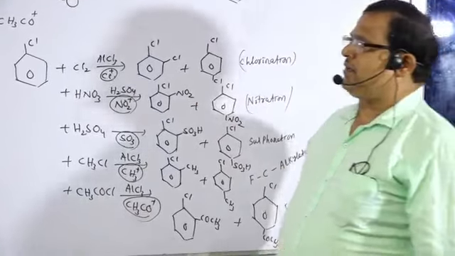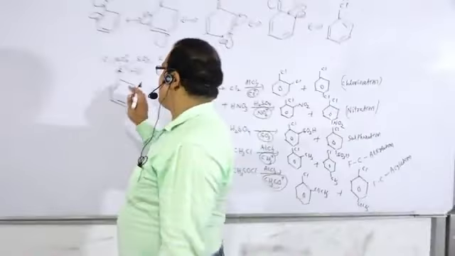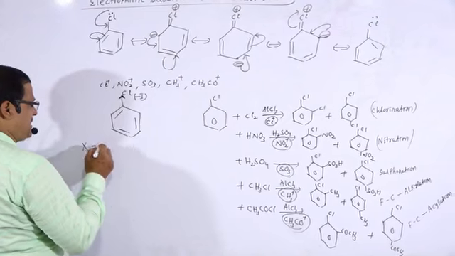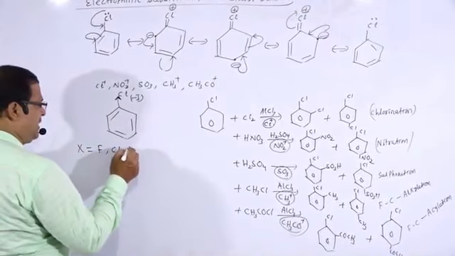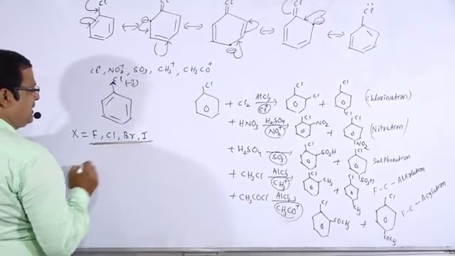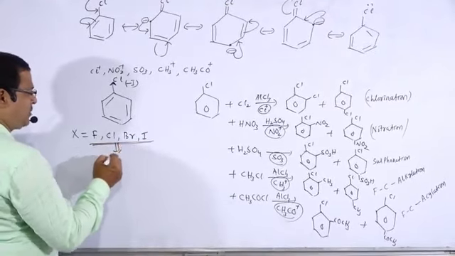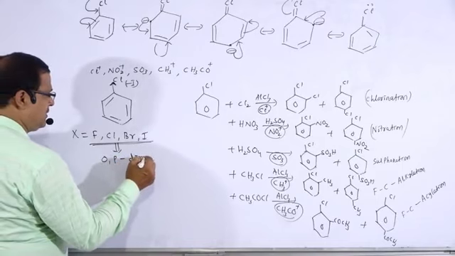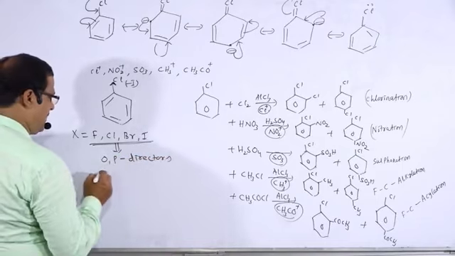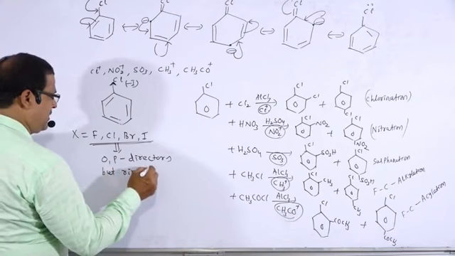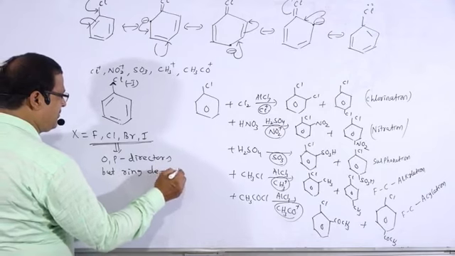And the chlorine atom in the benzene ring is treated as ortho-para directing. Halogens, that is F, Cl, Br, I, are ortho-para directors but ring deactivators.